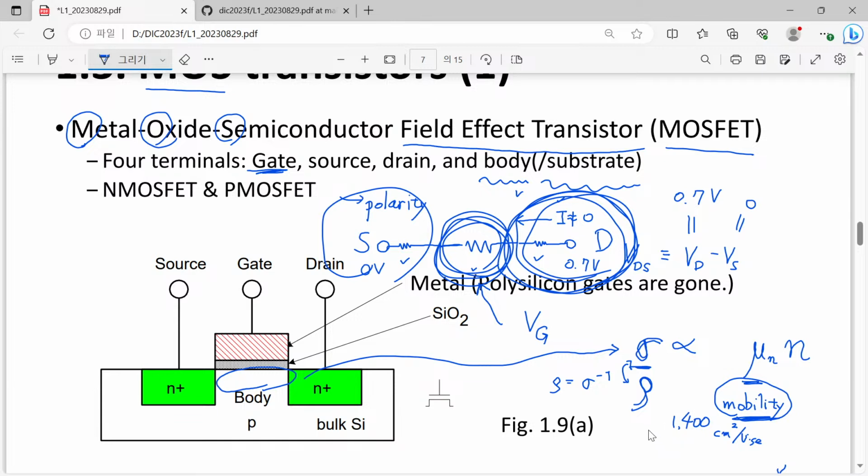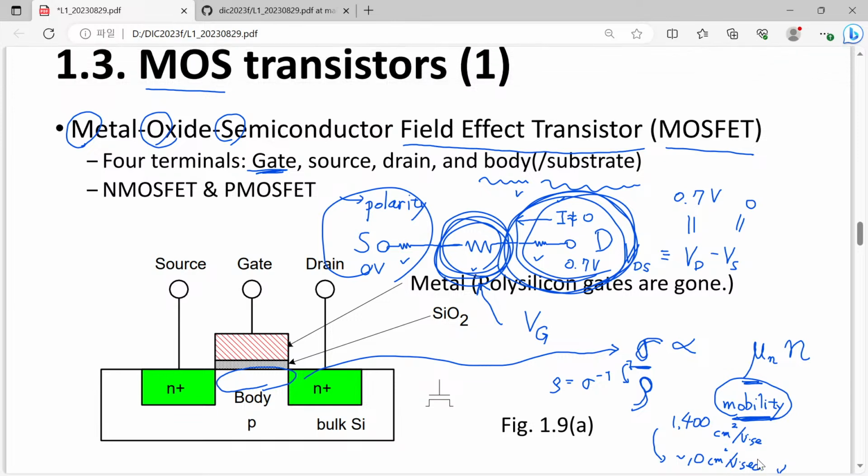And in reality, if you make a certain transistor, your mobility will drop to just orders of 10 square centimeter per volt-second. So already you have more or less 100 times difference in mobility.